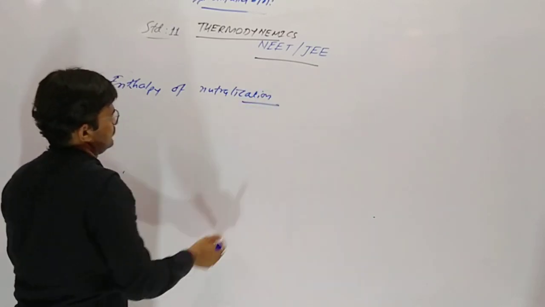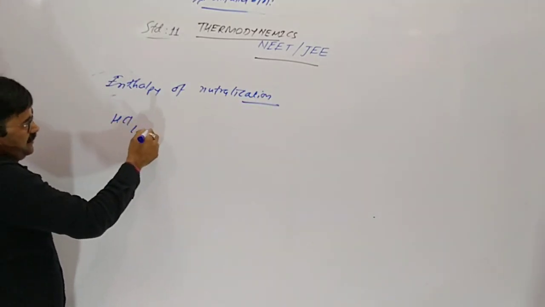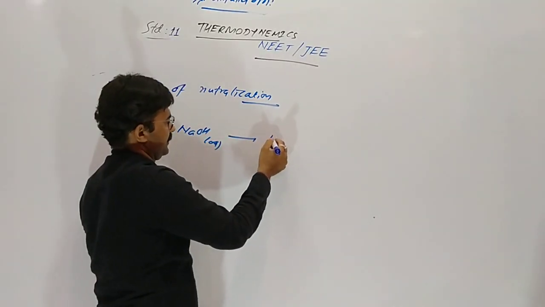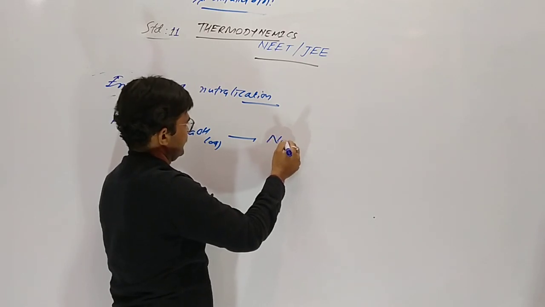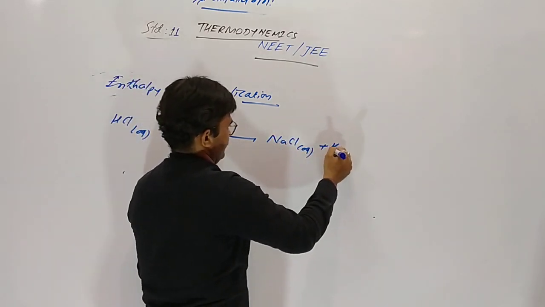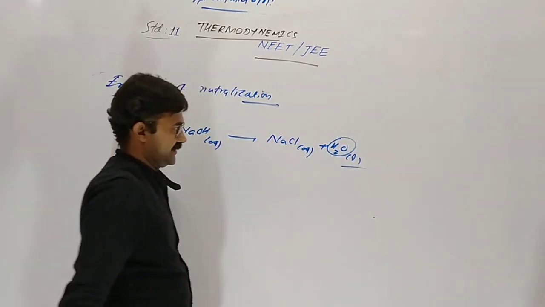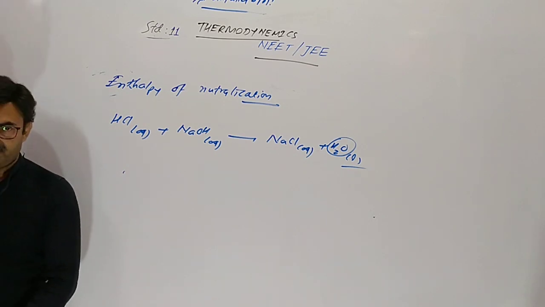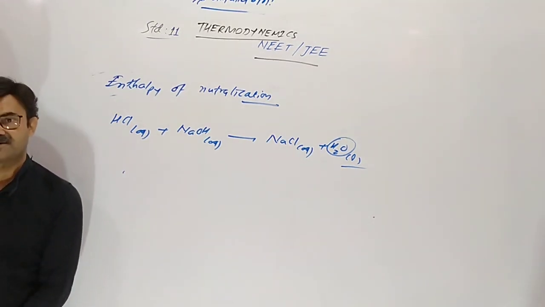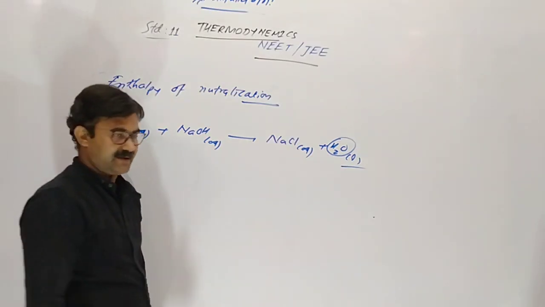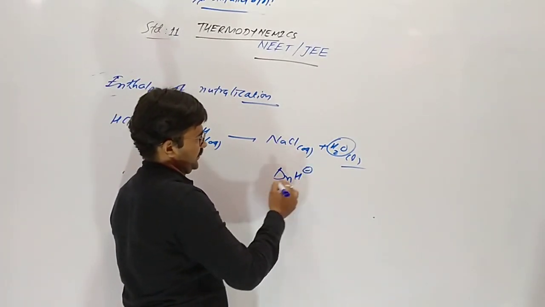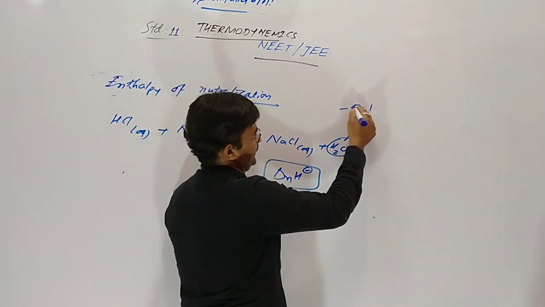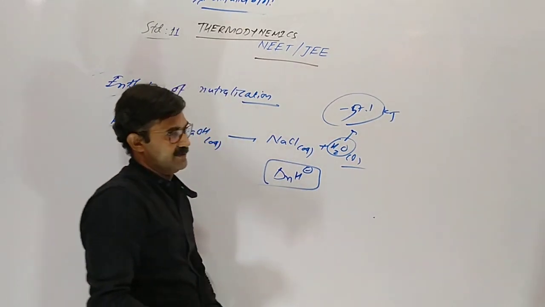Neutralization. When 1 mole of water is formed from the reaction between acid and base, the heat released per mole of water is called neutralization enthalpy. It is symbolized as ΔH neutralization. Whenever 1 mole of water forms, the heat released is fixed at 57.1 kilojoules.